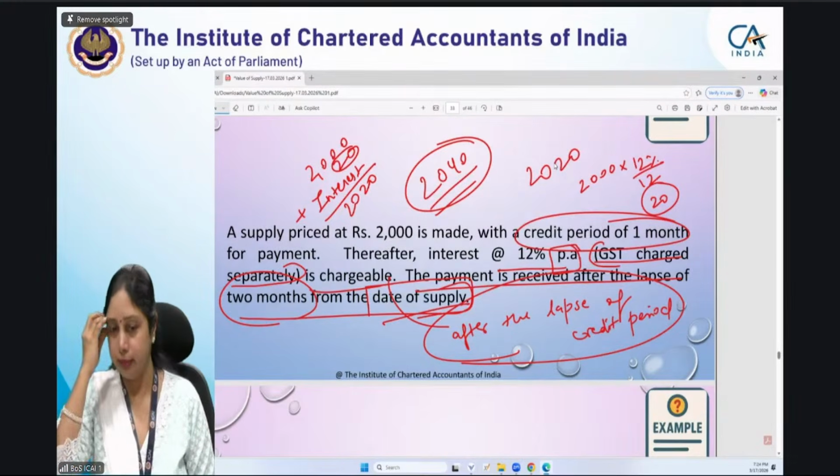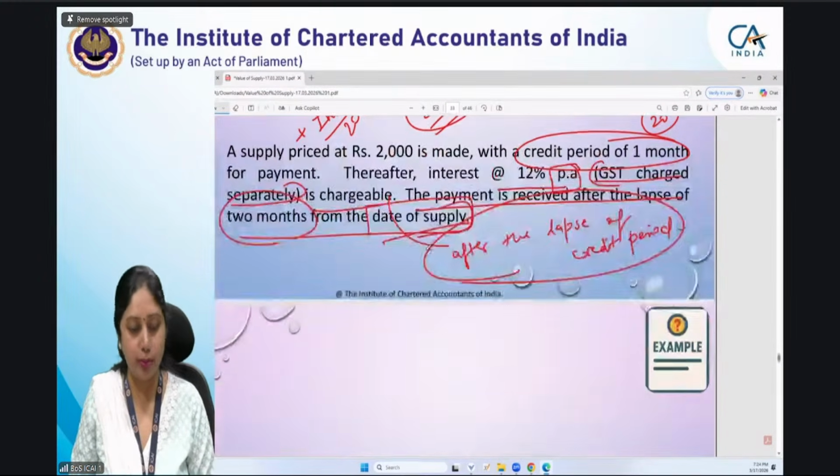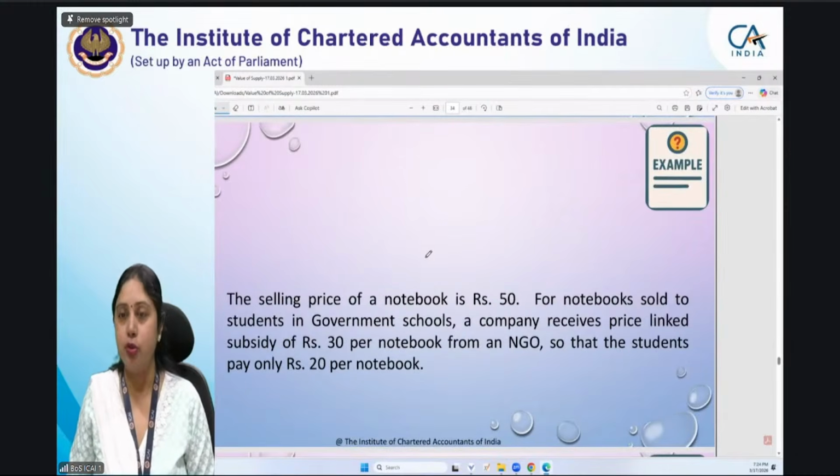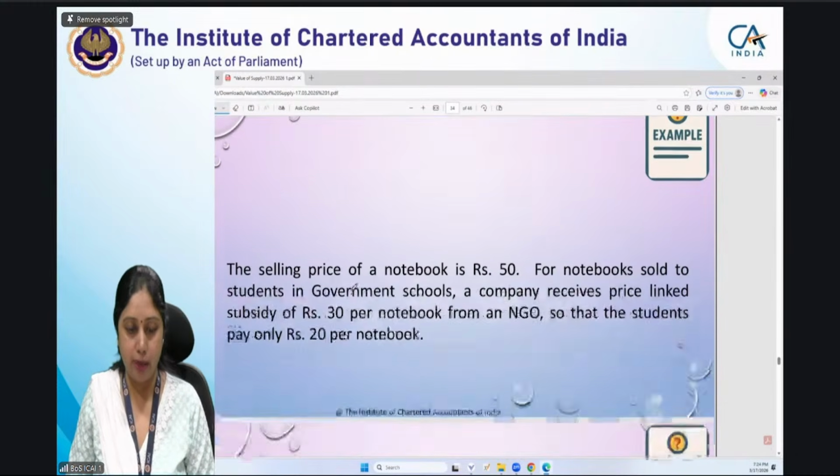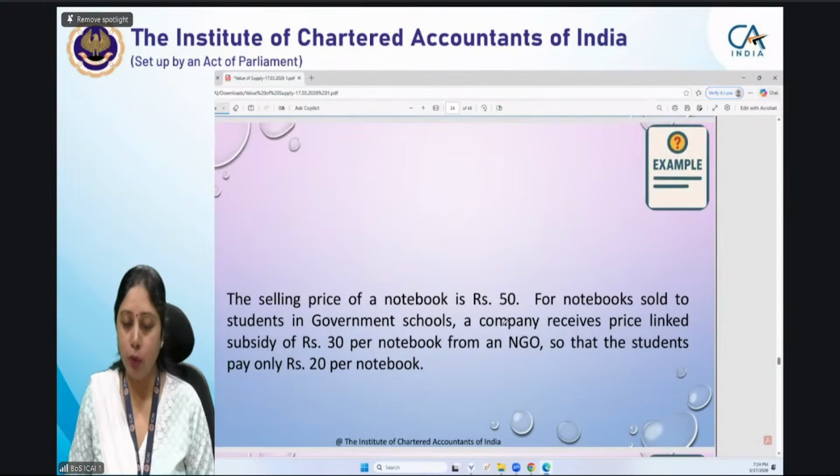अच्छा ठीक है. 2 more examples and we'll take the break. We'll take 2 more examples quickly and then we'll take the break. Now, selling price of a notebook is 50. Now we'll do these examples quickly because इसमें बहुत computation नहीं है next 2 examples में.